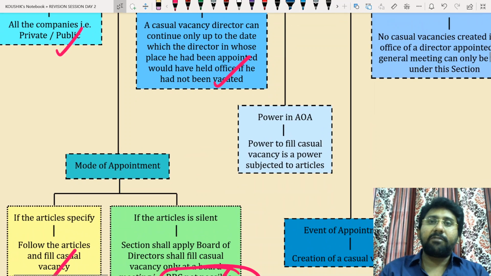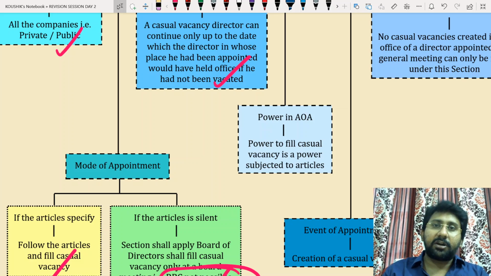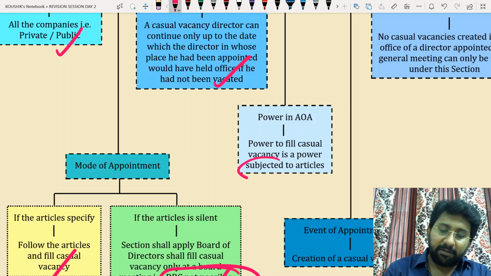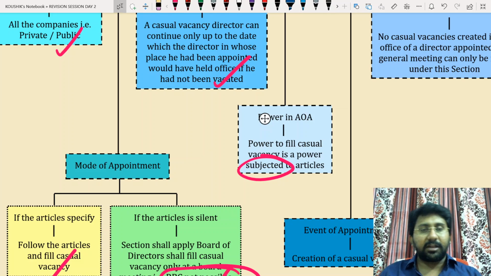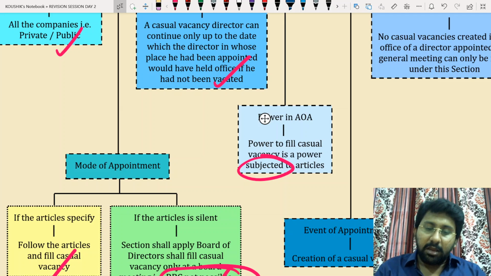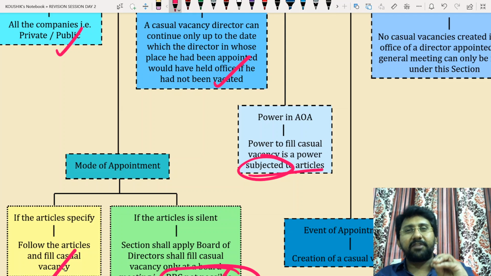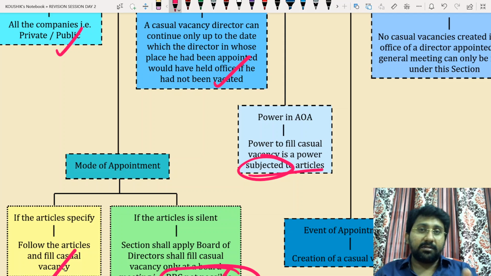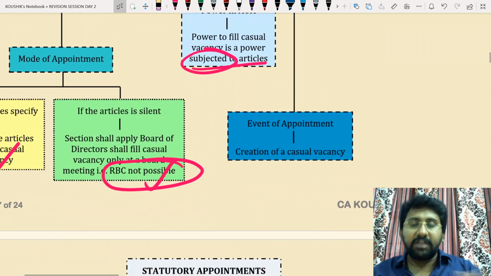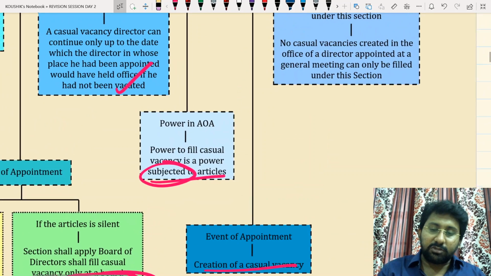Next one. Power to appoint in articles: subjected or derived, it is a subjected power. That means if the articles specify, follow the articles. If the articles are silent, the section will apply. On subjected to articles and derived by articles, we can discuss for almost 15-20 minutes, but we don't have that much time to discuss all those areas as of now. So, event of appointment: creation of a casual vacancy.